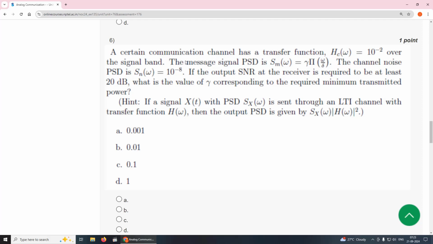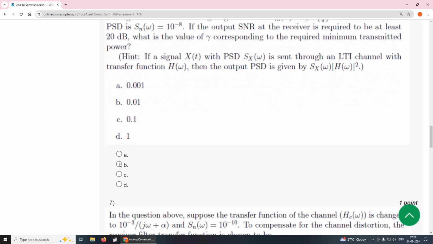Sixth one, a certain communication channel has a transfer function H_c(omega) equal to 10 power minus 2 over the signal band. The message power spectral density is gamma pi omega by delta. The channel noise power spectral density is 10 power minus 8. If the output SNR at the receiver is required to be at least 20 dB, what is the value of gamma corresponding to the required minimum transmitted power? So the answer for this question is option B, 0.01.